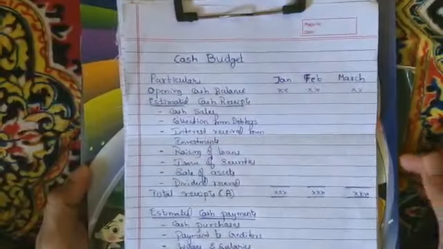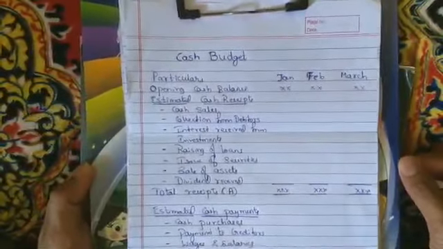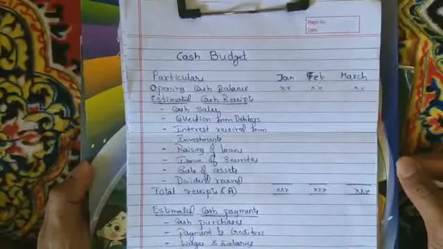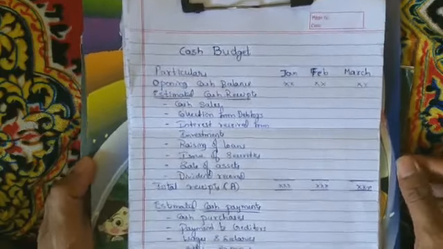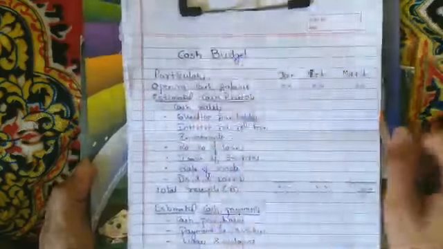Hello, this video is for BBA 4th Sem Management Accounting. In that, Module 5 Budgetary Management or Budgetary Control. In that, we are going to look at cash budget.